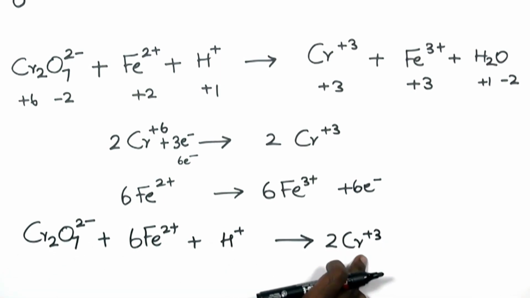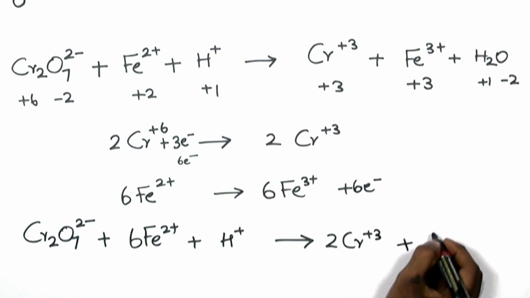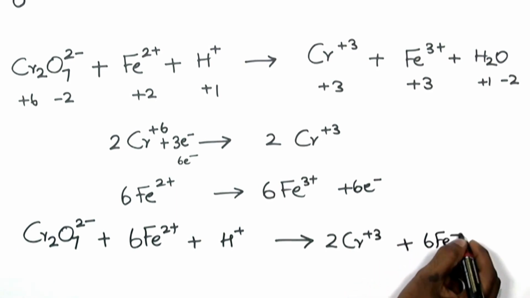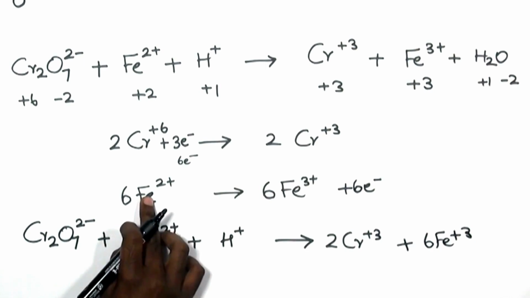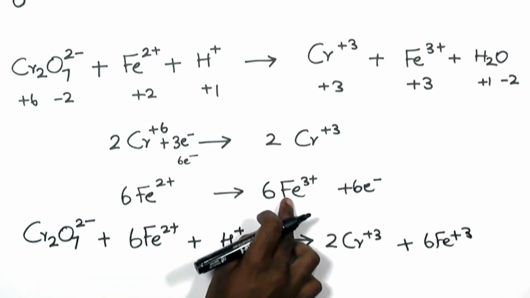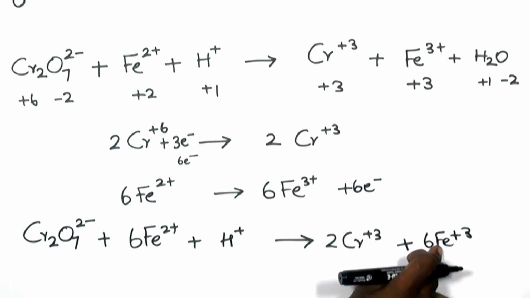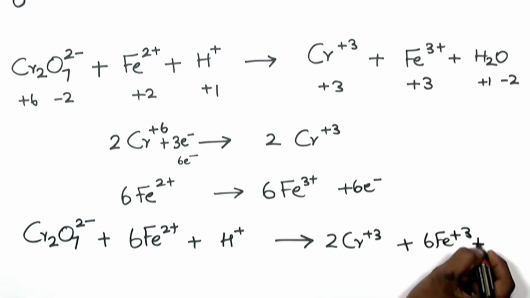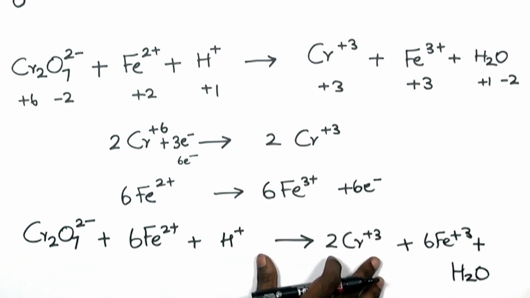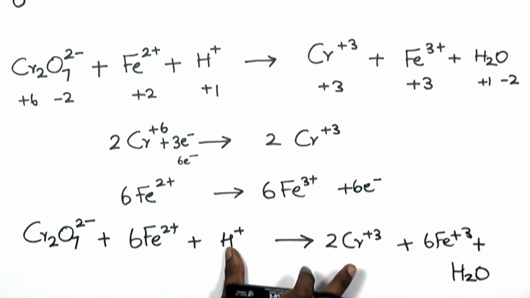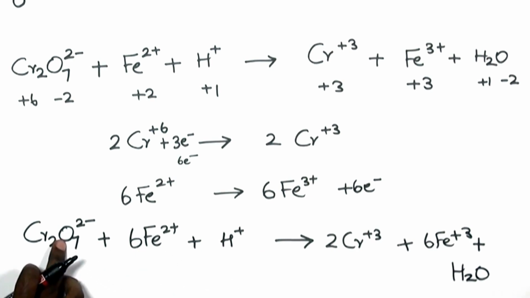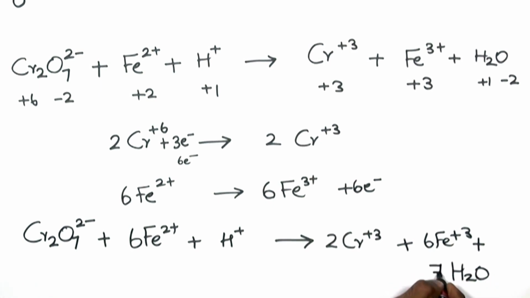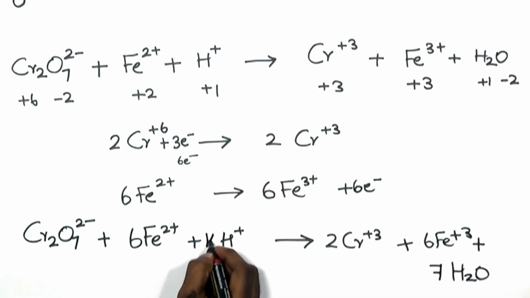Cr2, so we should be having 2 Cr plus 3 and 6 Fe3 plus, as 6 Fe2 plus give 6 Fe3 plus, plus H2O. We have almost done with the balancing part except the hydrogen ions. There are 7 oxygen in the dichromate ion. So we'll make this water molecule as 7, which results in 14 hydrogen ions. That's the end of the balancing.